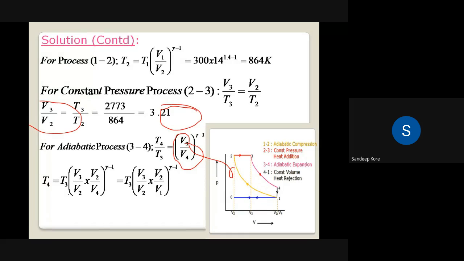So we write T4 is equal to T3 into bracket V3 by V2 multiplied by V2 by V4. We can rearrange this in terms of the compression ratio and cutoff ratio. V3 by V2 is the cutoff ratio and V2 by V1 is the compression ratio, and we will get the value of T4.